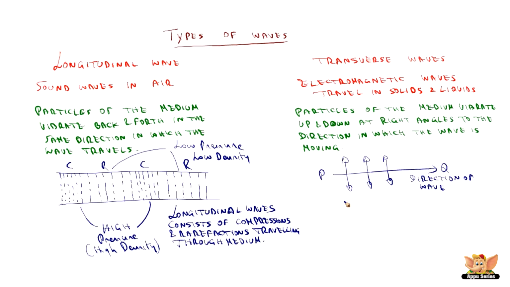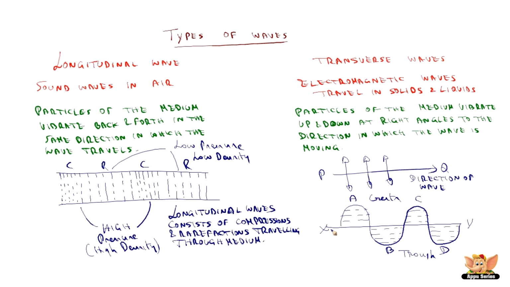So let's take, for example, water waves, water waves in a pond. How are the water waves formed on the surface of a pond? Let us say XY is the line on the surface of the water pond on which the waves are formed. We'll call each peak A, B, C, D, and in this A and C are called crests and B and D are called troughs. This is the water pond, so below is full of water.